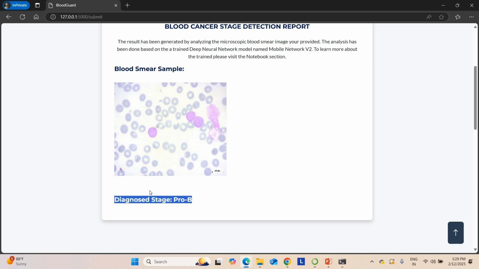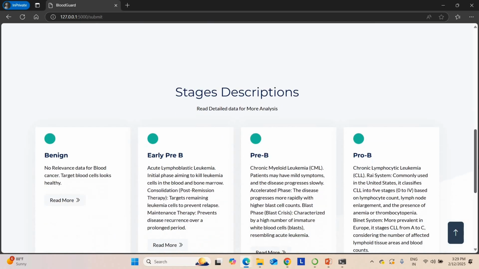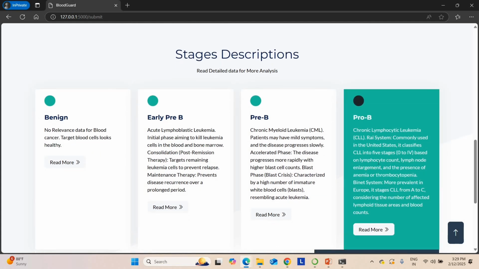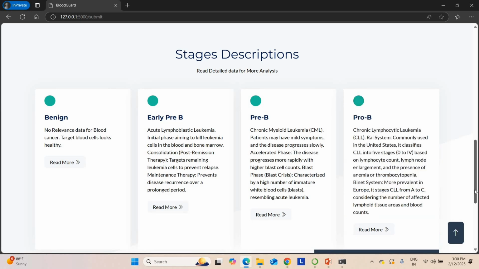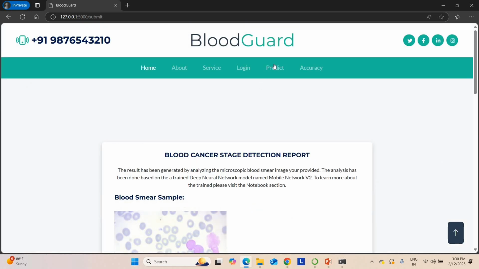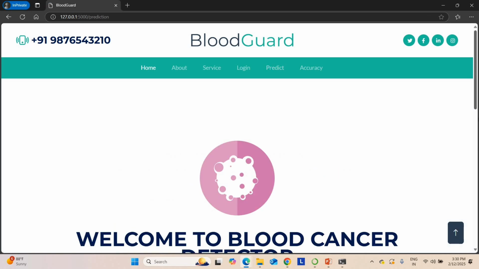Blood sample pro B. If you don't know what pro B means, go here. You are getting pro B. Pro B is stage 4. Commonly, this is stage 4, the last stage of the blood cancer disease. Now what I'm going to do is upload one more image here.